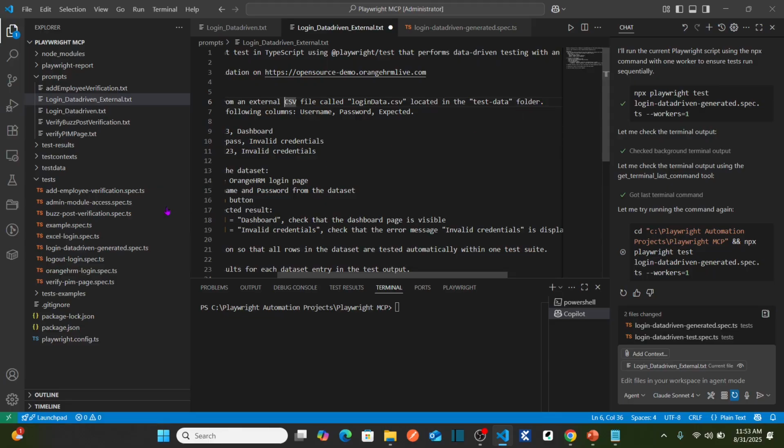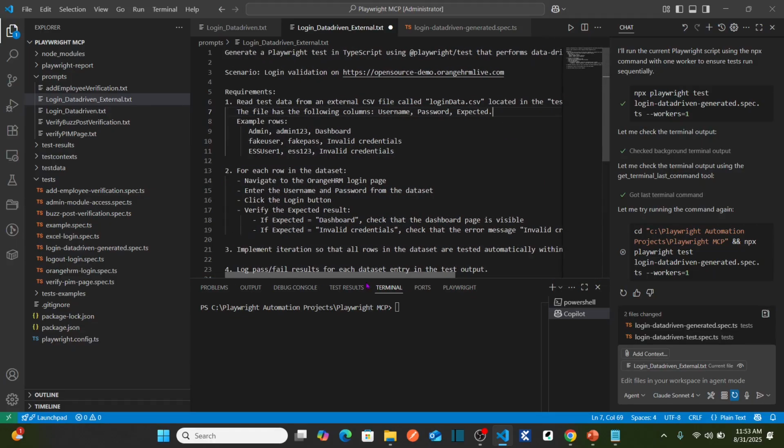Currently I don't see the test-data folder. I can see test data, but there is no test-data. That's okay. And also I don't see logindata.csv here. That doesn't matter. Our Playwright MCP itself is going to help us create the CSV file under the folder called test-data. So we need not worry about creating the CSV file.